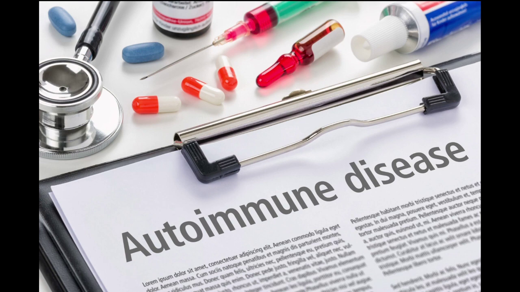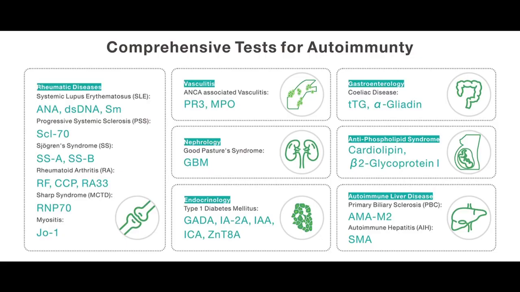There are two common tests for autoimmune diseases: blood tests and image tests. Blood tests are commonly employed to detect autoantibodies, which are antibodies that target the body's own tissues. Image tests such as ultrasounds, X-rays, and MRIs may be utilized to visualize and assess potential damage associated with autoimmune diseases, particularly in joints and internal organs.